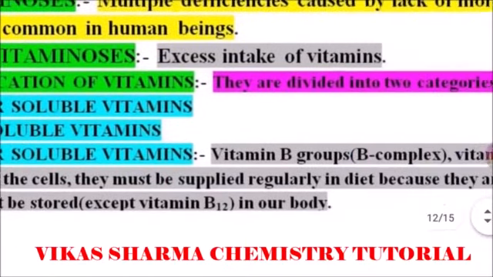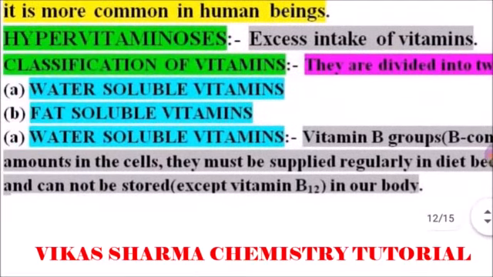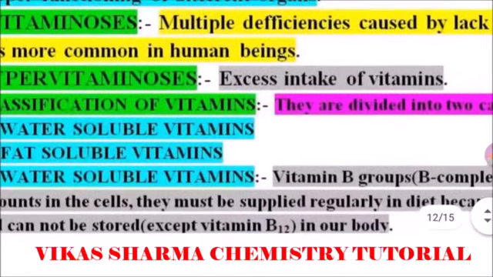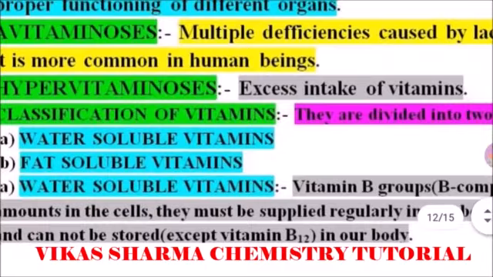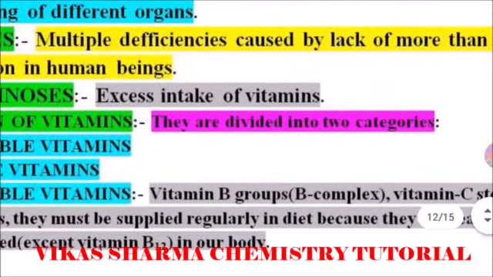They must be supplied regularly in the diet because they are readily excreted in urine and cannot be stored in our body, except vitamin B12. It means our body cells do not store the water soluble vitamins, so they are excreted in urine. So a regular amount of vitamin B and C is required in our diet.